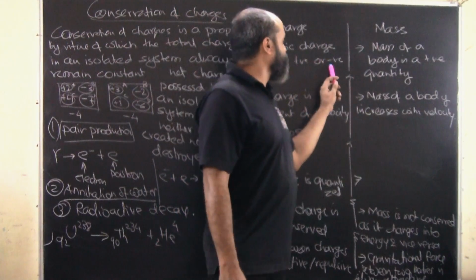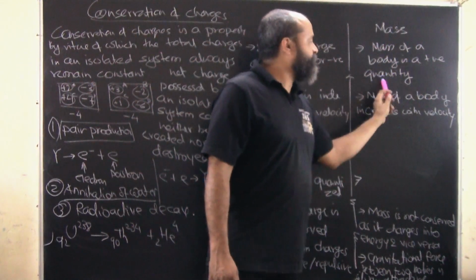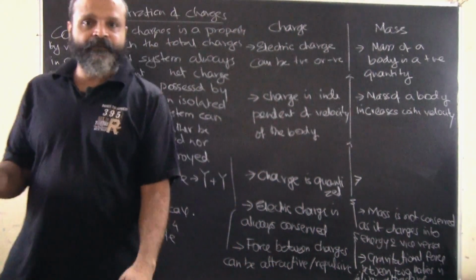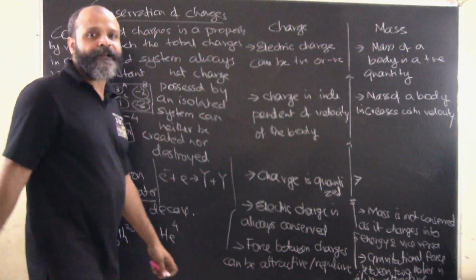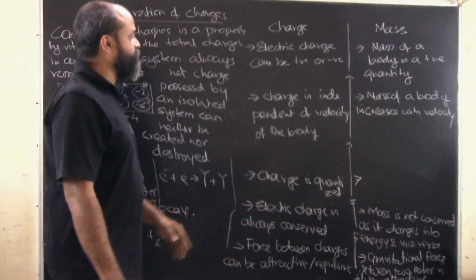Electric charge can either be positive or negative. We have understood this. Mass of a body is always a positive quantity. It can never be negative. We cannot say that the body has a mass of minus 3 kg. No, we cannot, right? So mass is always a positive quantity.